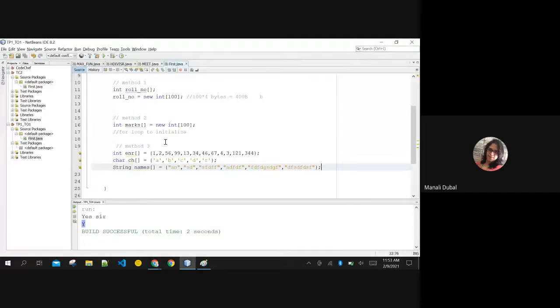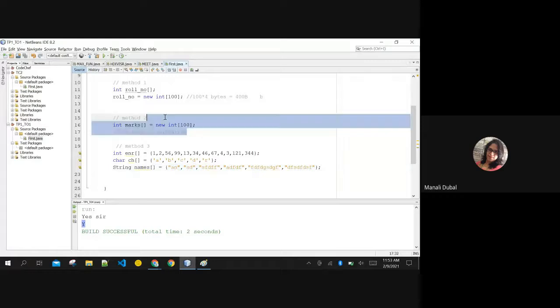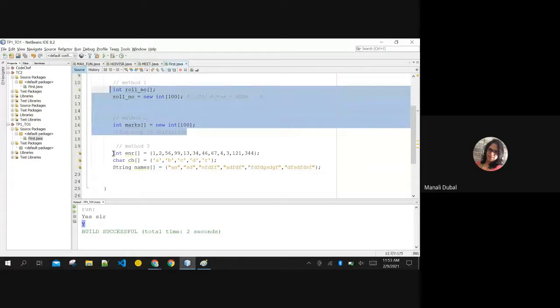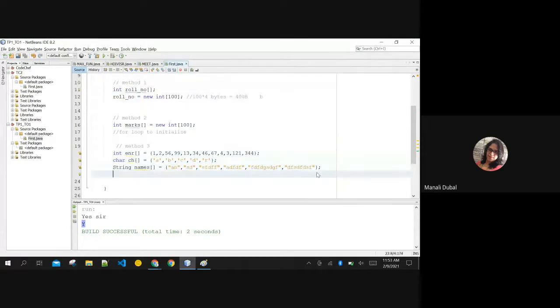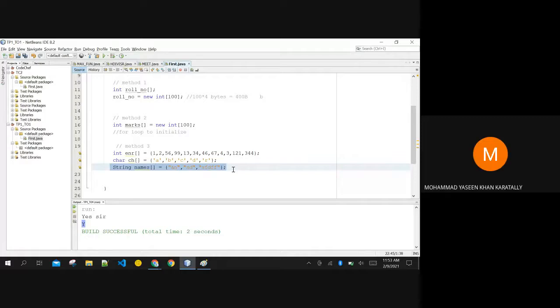Okay, all right. So you can have dynamic initialization also, or static initialization also, okay? But in either case, later on you cannot change the size of the array. What I mean to say is, let me show one small example to you. What is the size of this array? Can you tell me? 3. 3, right? Correct.